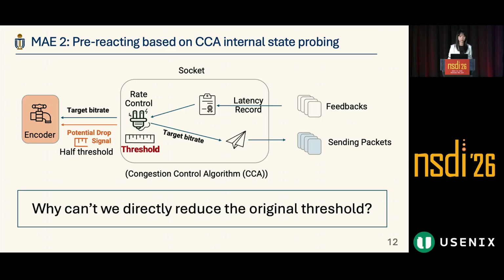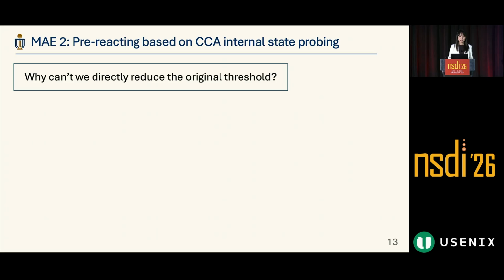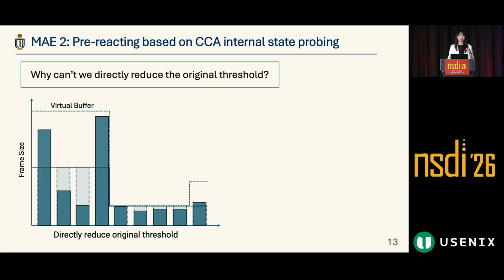And here comes a question. Why can we use this potential drop signal, but we cannot directly reduce the original threshold? The first answer is that the original threshold is not only for the encoder, but also guides the output. And if we directly reduce it, it means the output packet stream will also be reduced, which will underutilize the whole bandwidth.